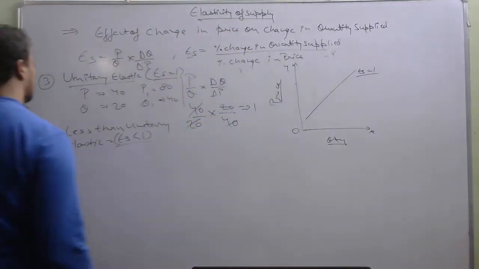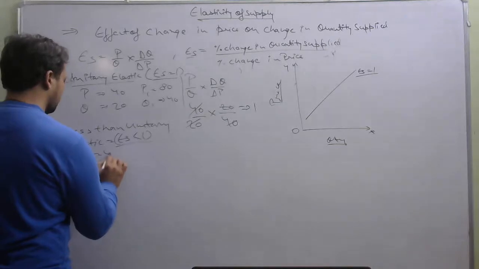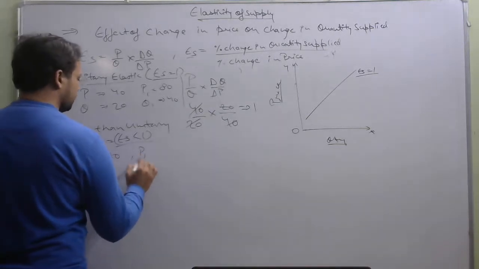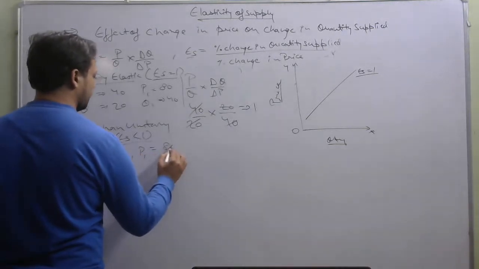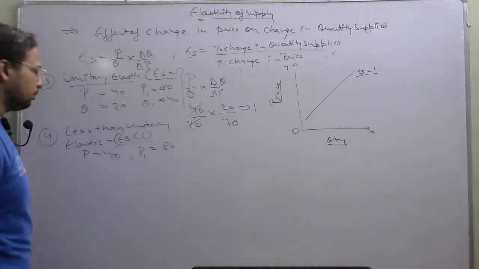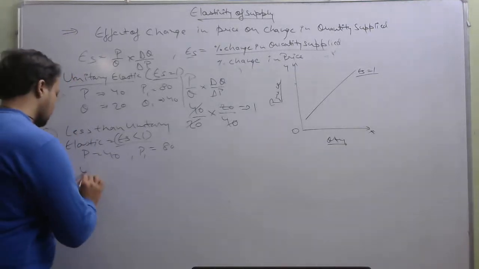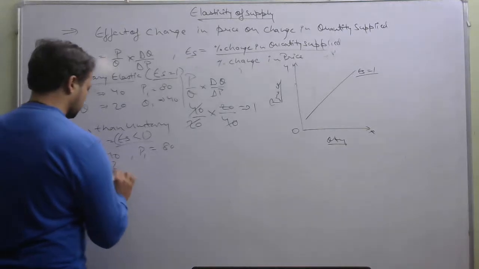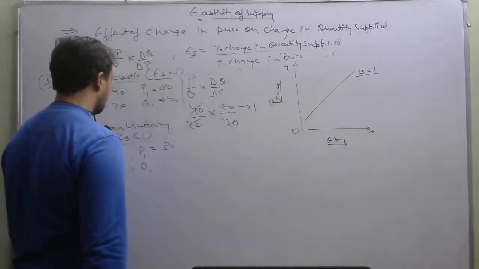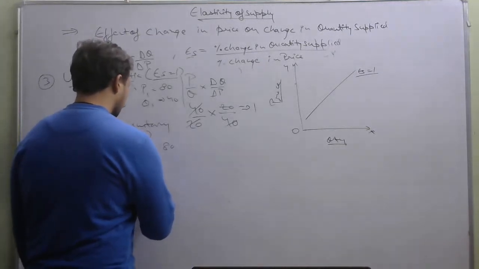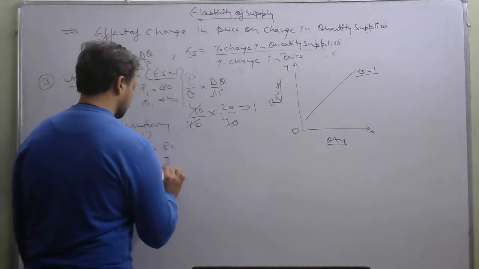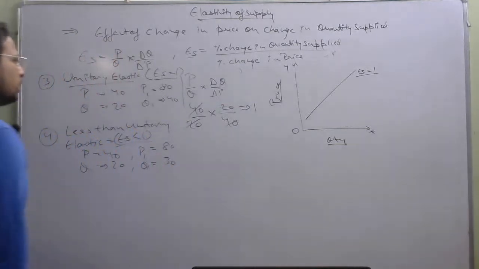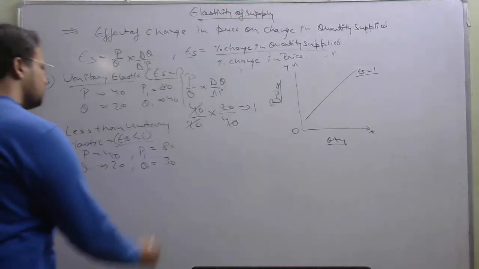See, how we will prove it. Let us say the price was 40 and the price changed from 40 to 80. The price is doubled, right? And the quantity was earlier 20 and the quantity changed from 20 to 30. Okay, so what will be the change?